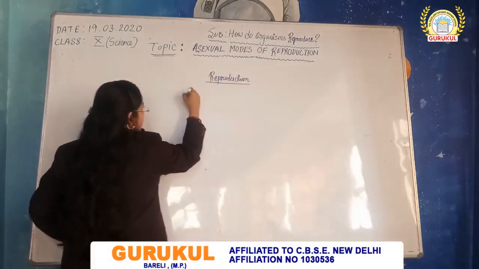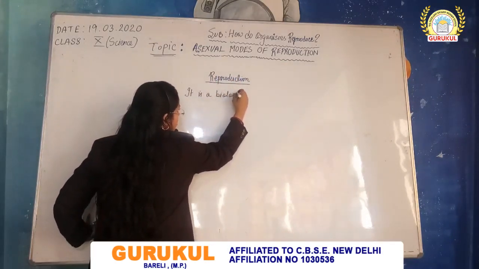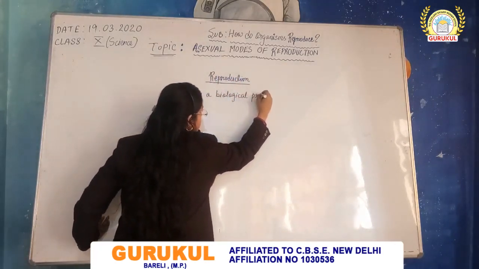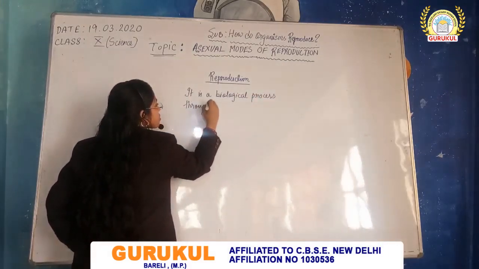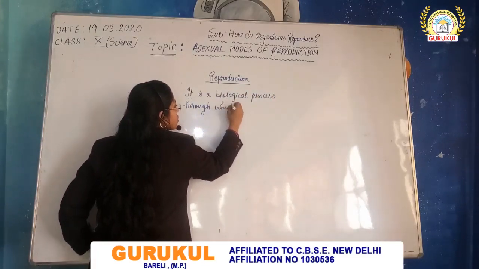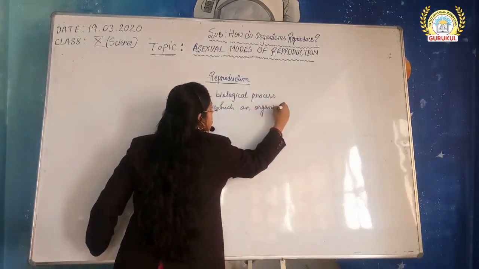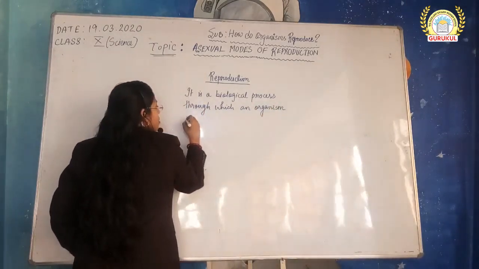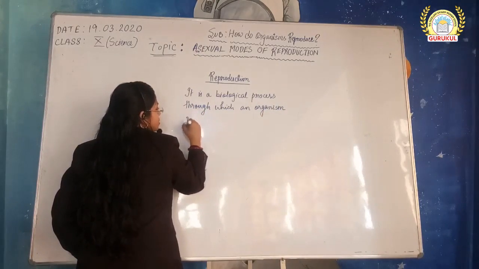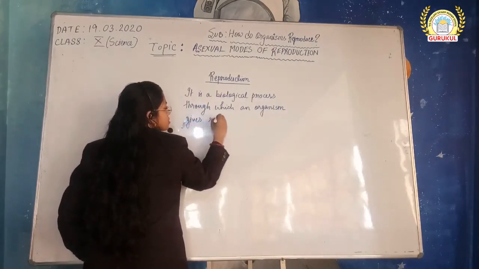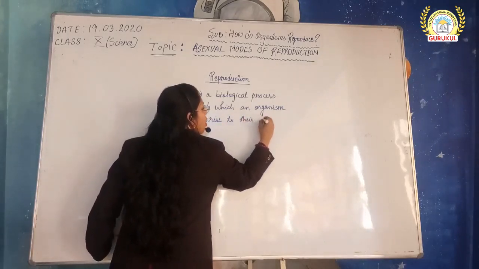As I said, it is a biological process through which an organism produces, or we can say gives rise to their offspring.